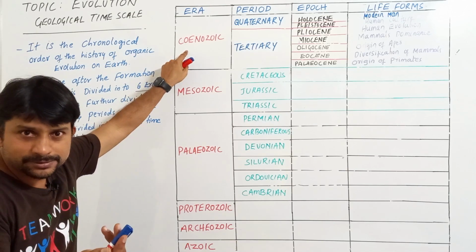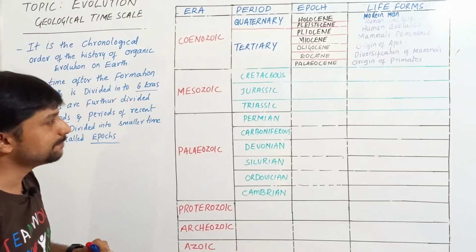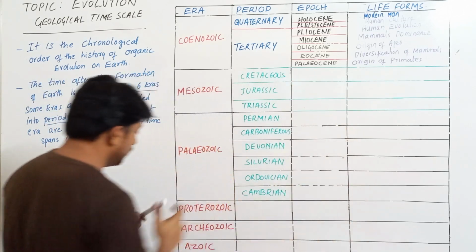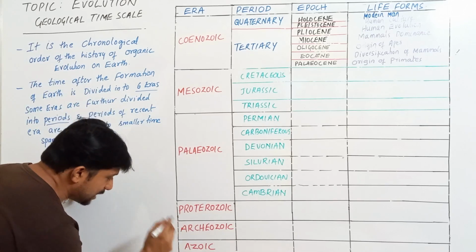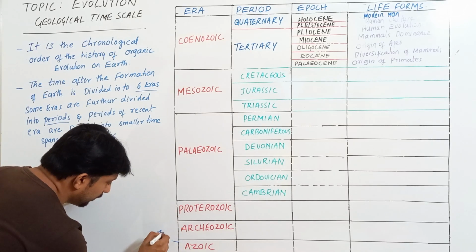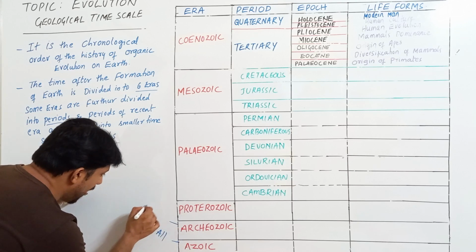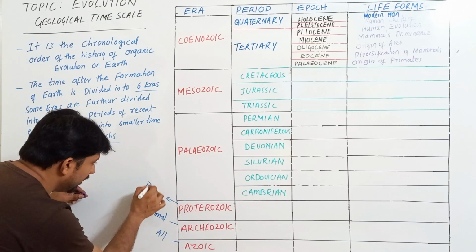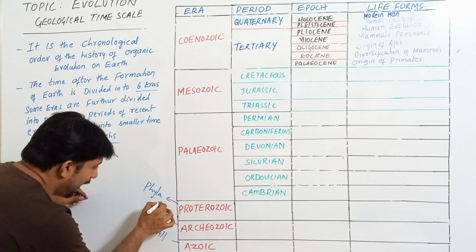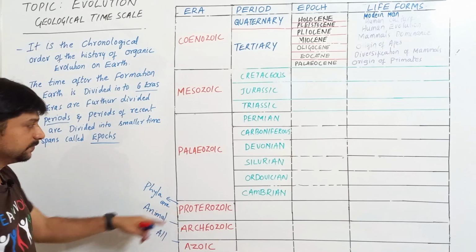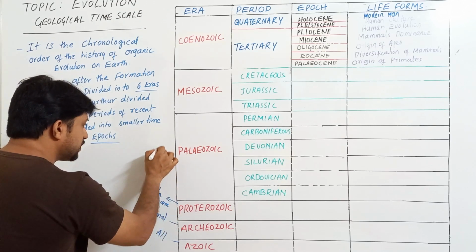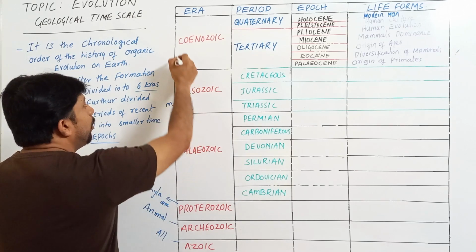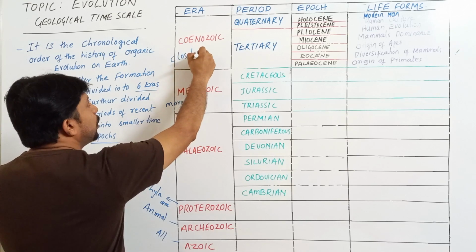So is there any trick to learn all this? Yes. Listen, here is a simple trick. So Azoic, A stands for all. A for animal, P for phyla, P for placed, M for more, Cenozoic closely.